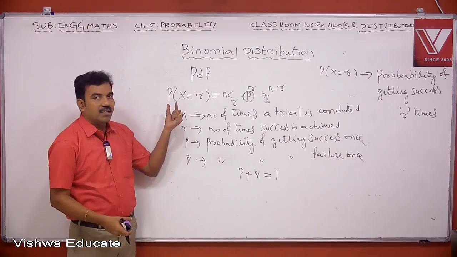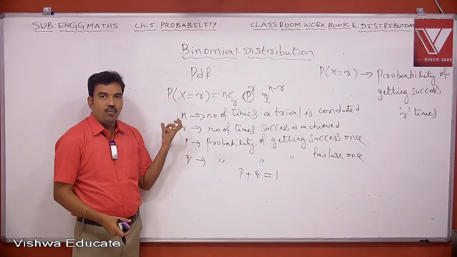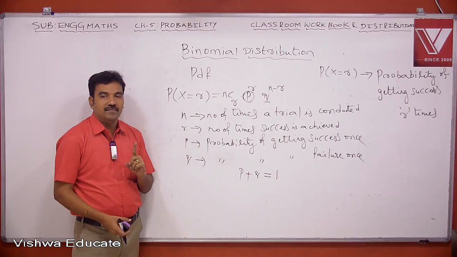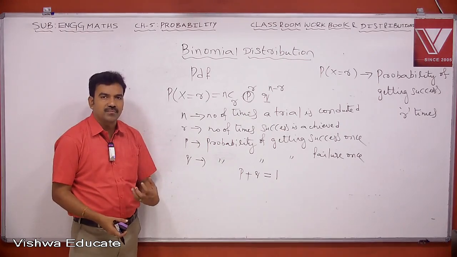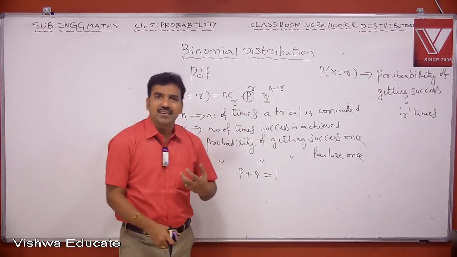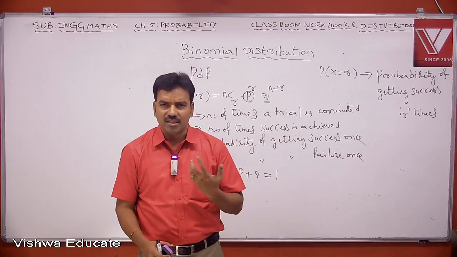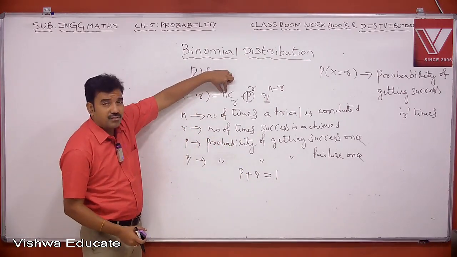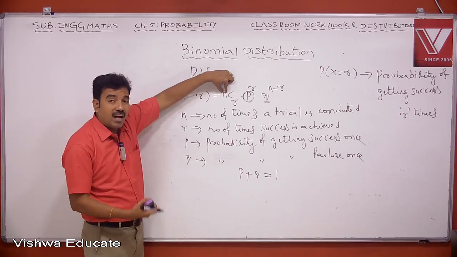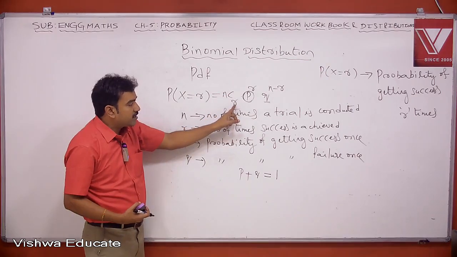For example, I tossed a coin 4 times. What is the probability of getting one head? So I may feel that getting head is success and getting tail is failure. Or you can assume that getting tail is success and getting head is failure. No matter whatever you take, final result will be same. So here a trial is conducted n times. Out of n times we are expecting success r times.